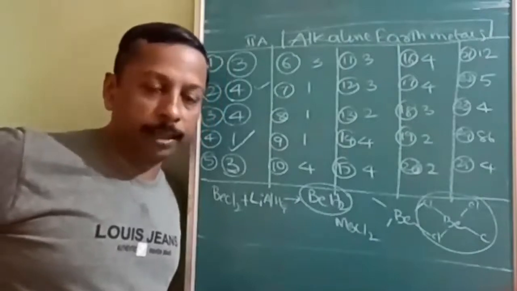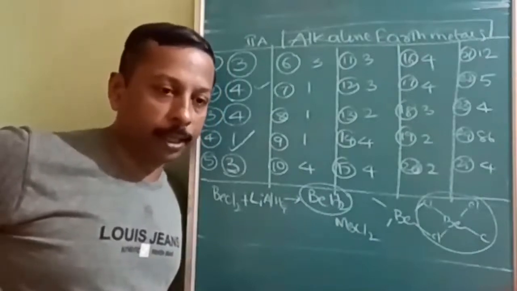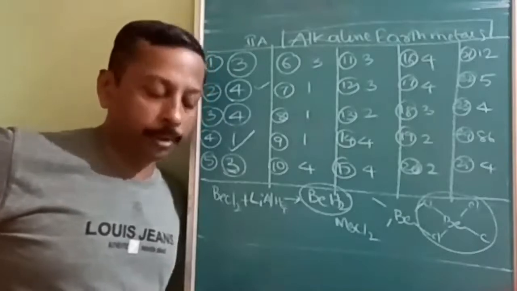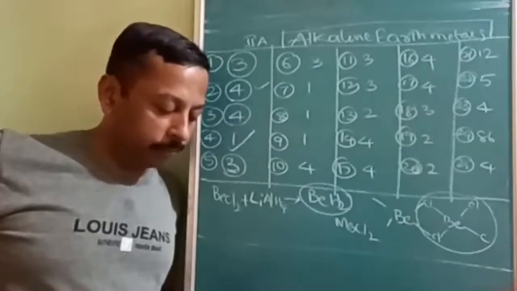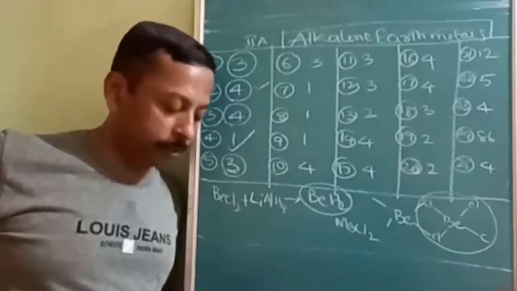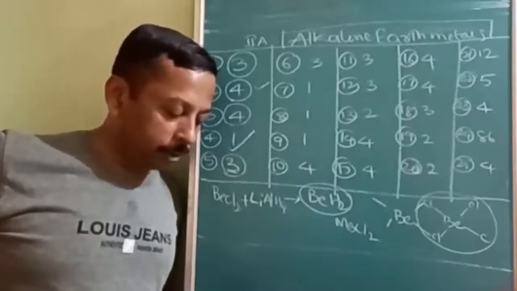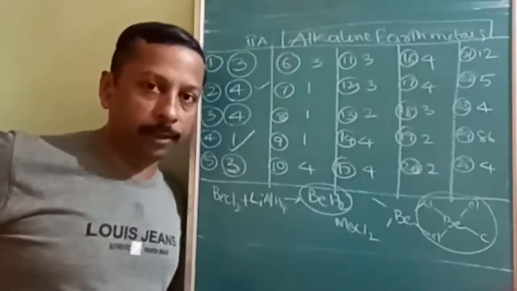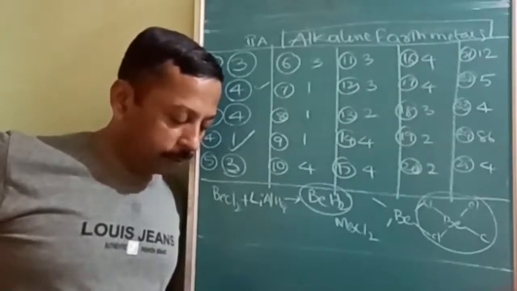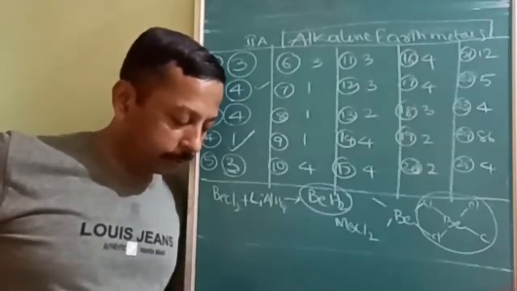Whatever they say metal here means beryllium, because all the statements are about beryllium only. First statement: dilute HNO3 does not react with the metal because of an oxide layer formation on the surface. Whether it is correct or not, you have to select. Second: hydration energy of Be2+ and F- are greater than lattice energy.